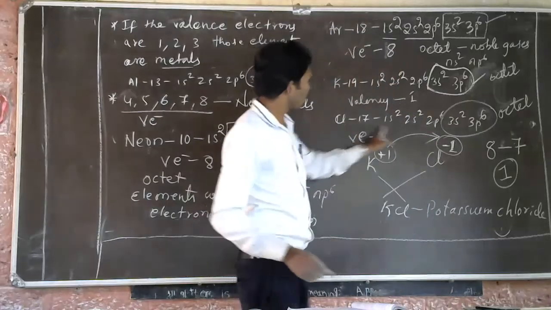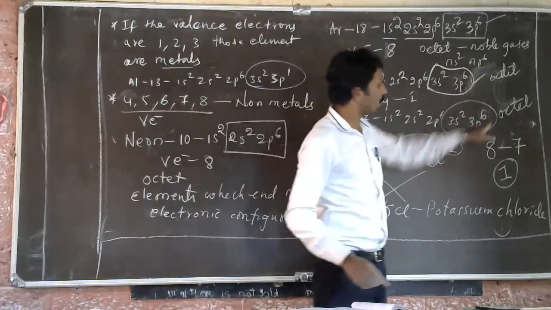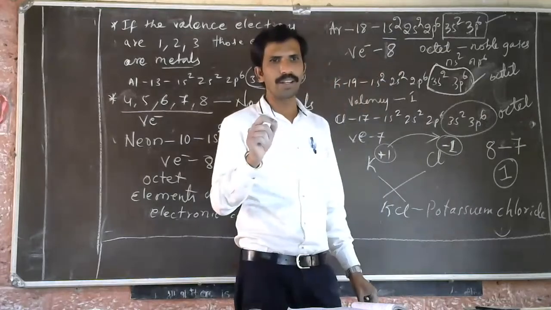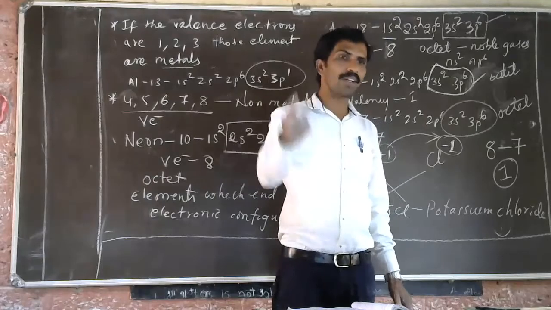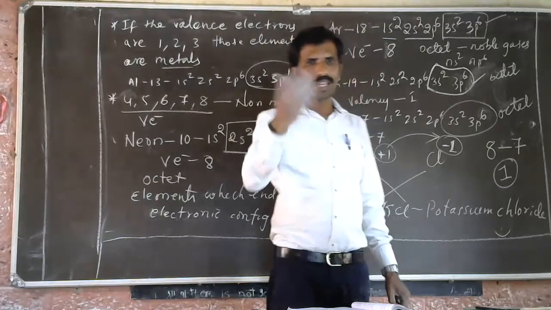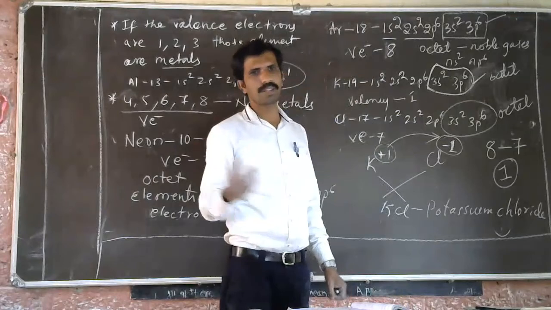See chlorine. How many electrons are there? Usually 7 electrons are there in chlorine. It will not donate, it will receive. To become an octet, it receives 1 electron. It receives 1 electron, so its valency becomes 1.